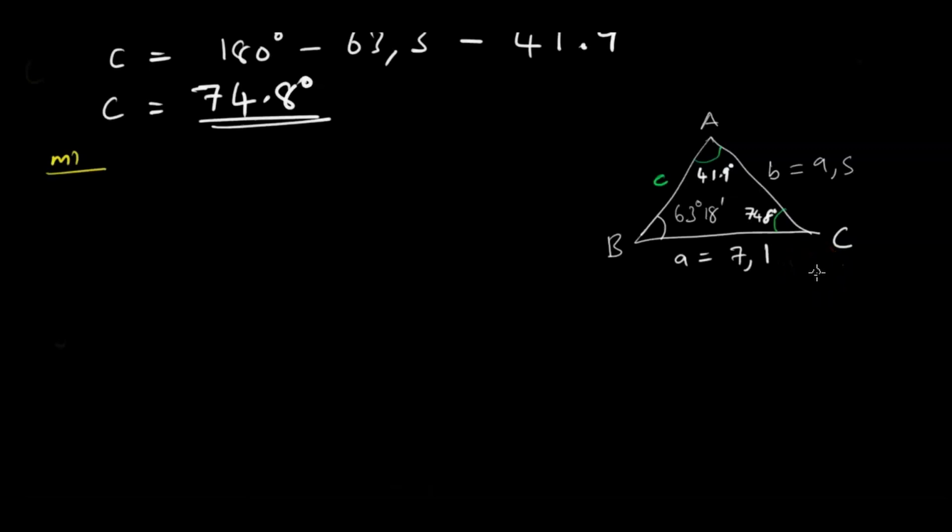But the value of A, 41.9 degrees, we got after using the calculator. So I do not encourage you to use the value of A because we want to avoid carrying over a mistake. If we made a mistake in calculating A and then used A to find C, we would carry over that mistake, whereas if we use B we only use the values given in the question.